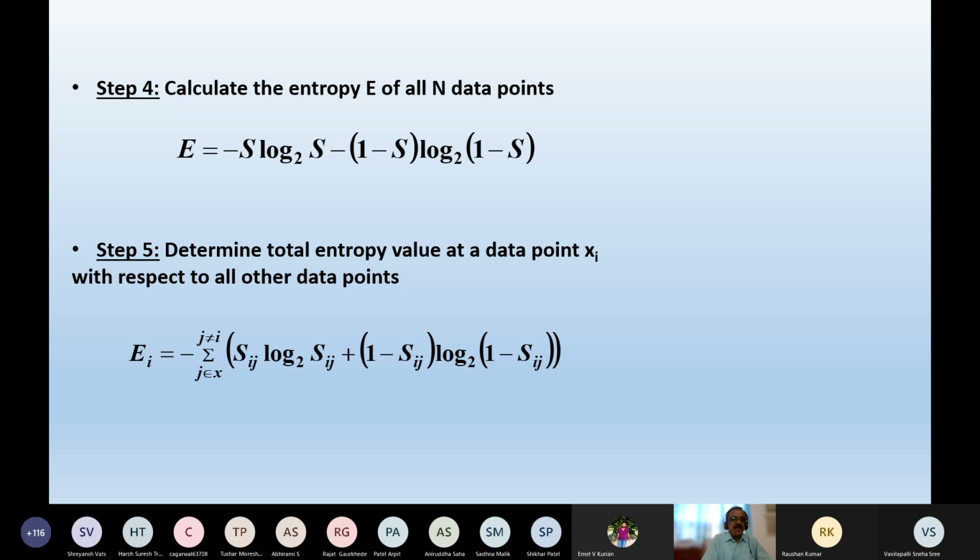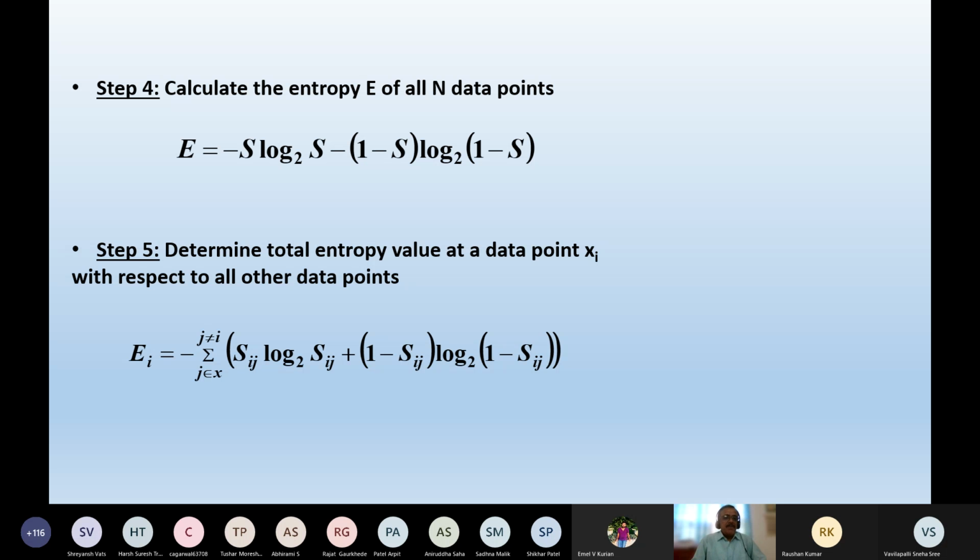So ultimately E is equal to 0. Now you see the reality. When similarity is 0, entropy is 0. When similarity is the maximum, that is 1.0, once again entropy is 0. If the similarity lies between 0 and 1, there is a possibility that you will get a non-zero entropy value, that is the E value.